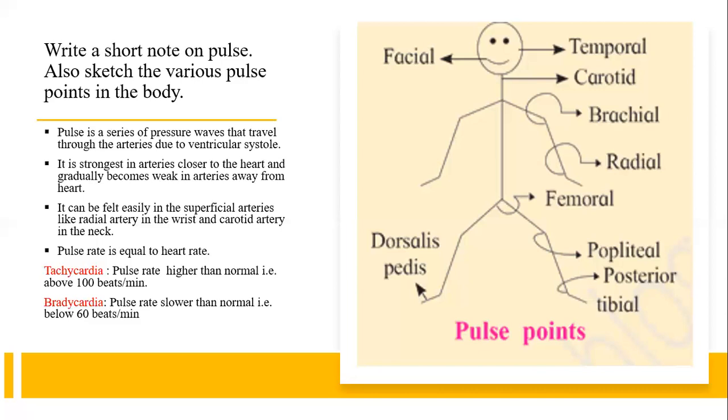This diagram is essential; a diagram may be given and they'll ask you to mark the pulse points. You can see here, it's there on the facial part near the chin, then on the temporal region above the chin, then carotid which is present in the lower neck, brachial which is present on the shoulders, radial present on the wrist, femoral which is present in the hip, dorsalis pedis which is present in the feet, popliteal which is present in the thighs, and posterior tibial which is felt in the toes. So these are the different pulse points in our body.